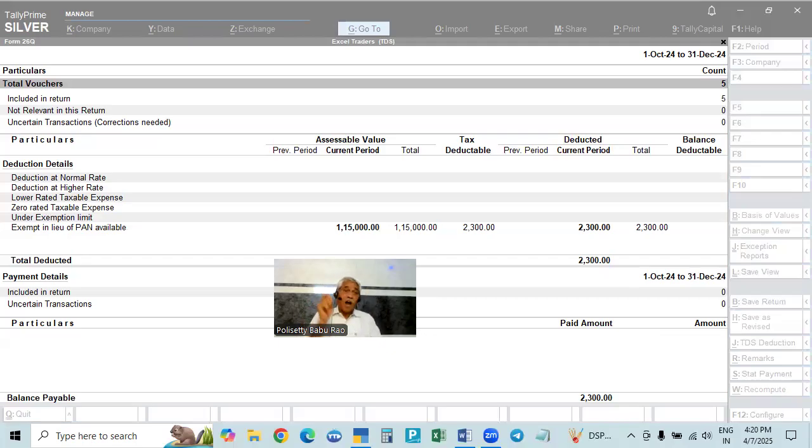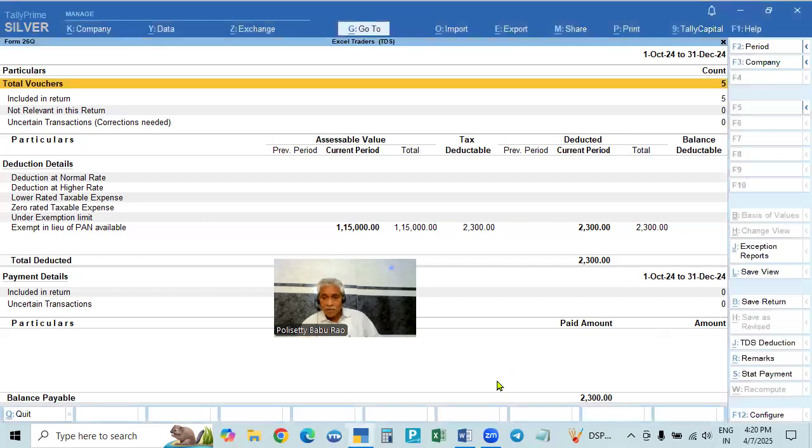If you want to pay offline, we'll make the entry here as the payment being made. After making the payment entry, we have to take the printout of it. The challan form will be printed with all the details already filled in, since we made the payment. Take the printout of the challan, signed by the person who is making the payment. He will sign and take it to the government. I will show you that.